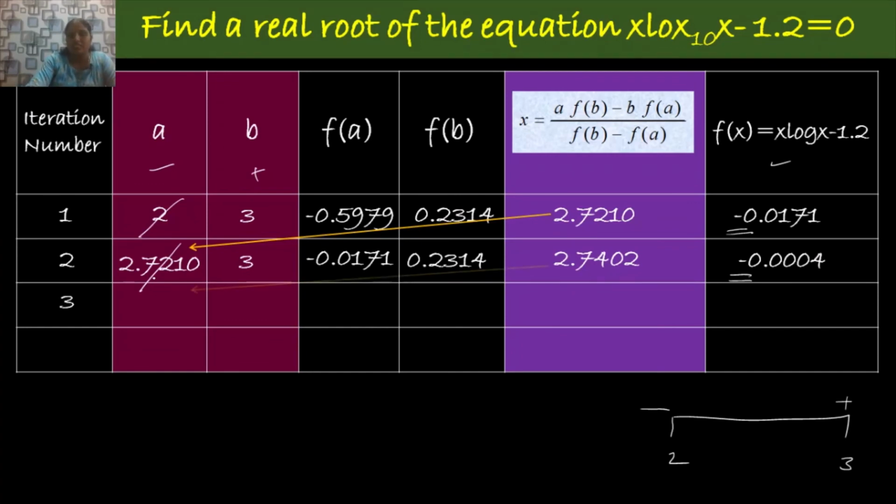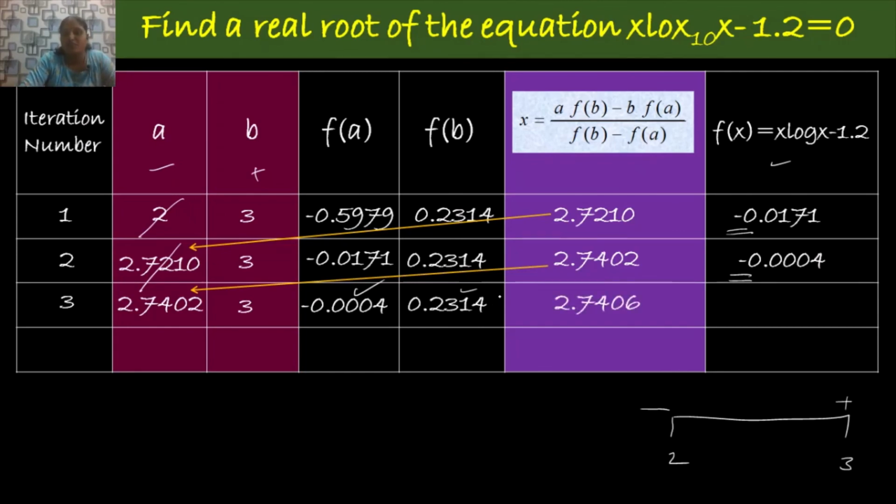So in the third iteration we have to replace the value of a by 2.7402 and take the value of b as it is, and take down the values of f of a and f of b. At this point 2.7402 you have the function value minus 0.004 and at the point 3 we have 0.2314 as its function value, and simplifying all these values by substituting in the formula we get 2.7406.